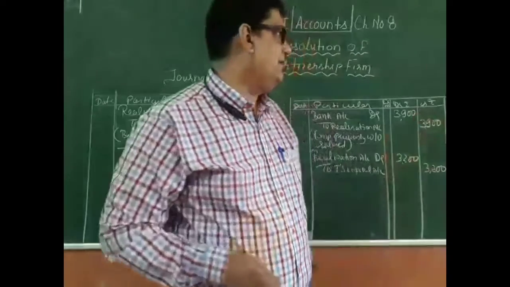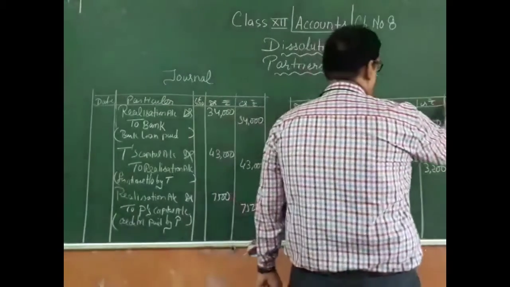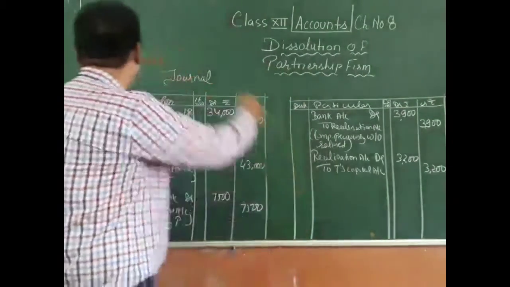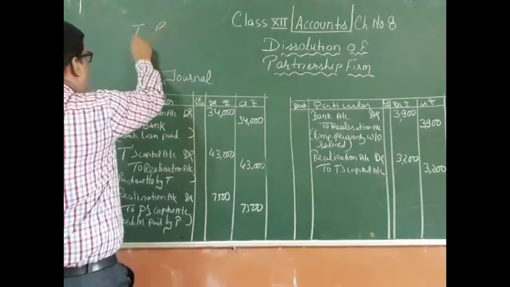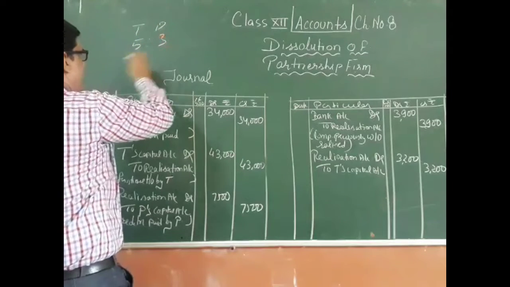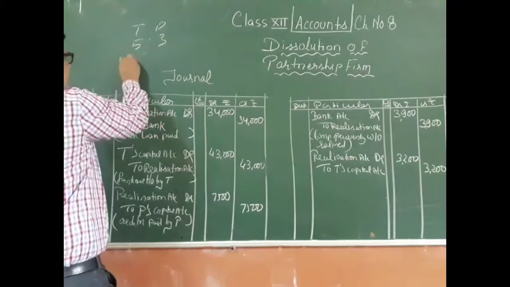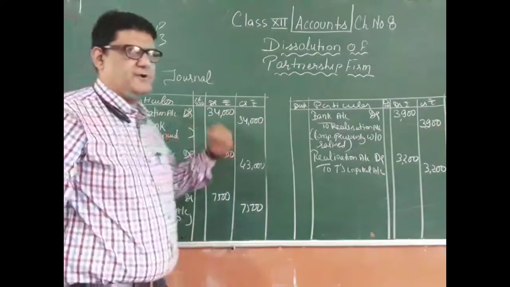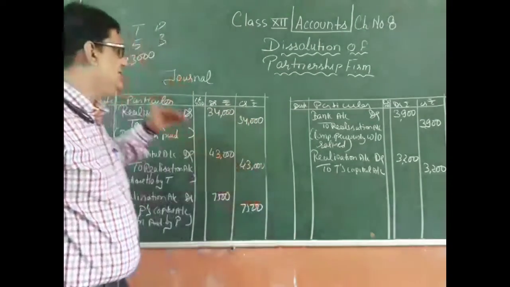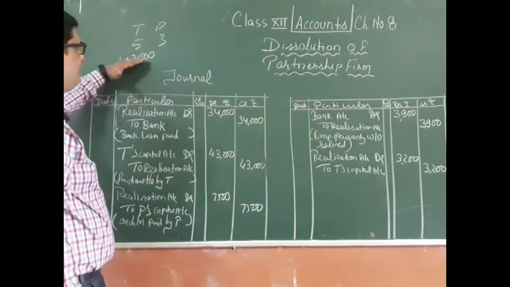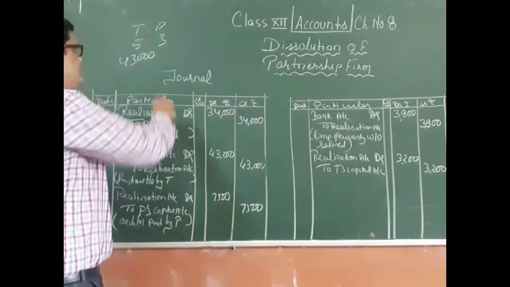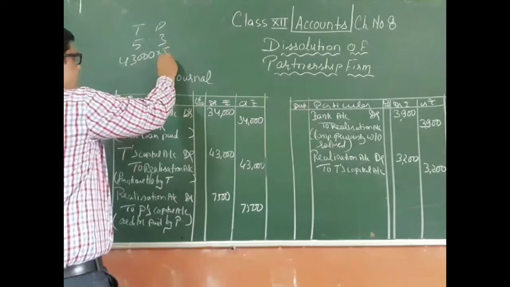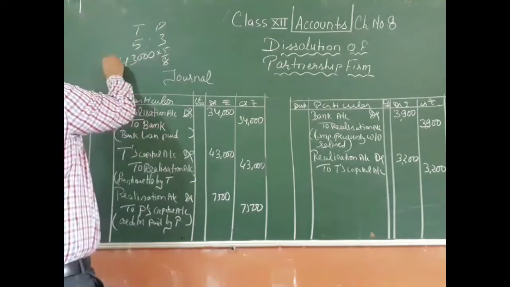T and P were two partners, so the profit sharing ratio of T and P was 5:3, and there was an overall profit of the firm of 43,000 rupees. So now if there is a profit on realization, this 43,000 rupees will be given to T and P in 5:3 ratio. So 5/8 will go to T.